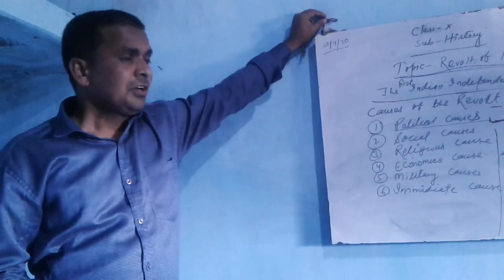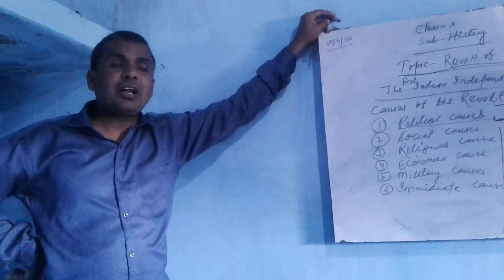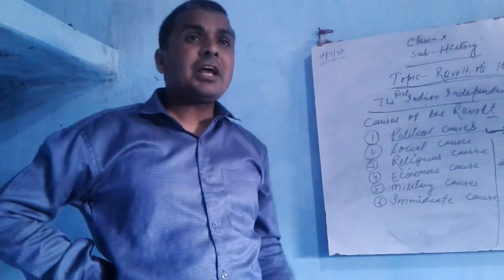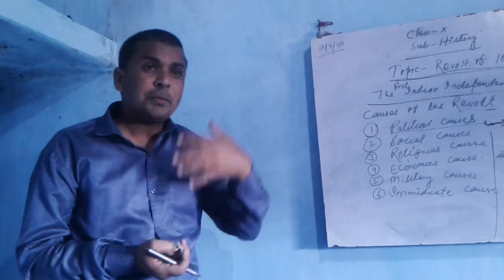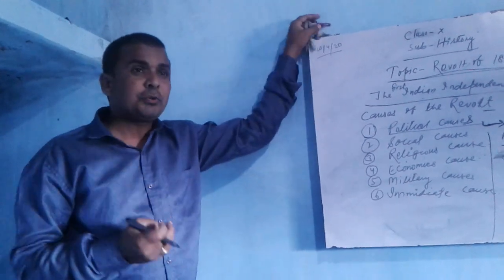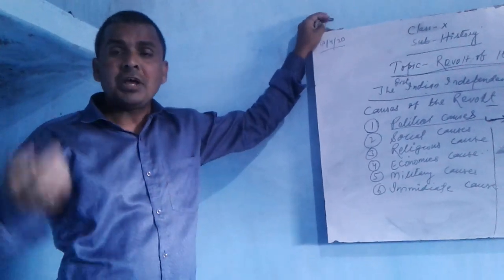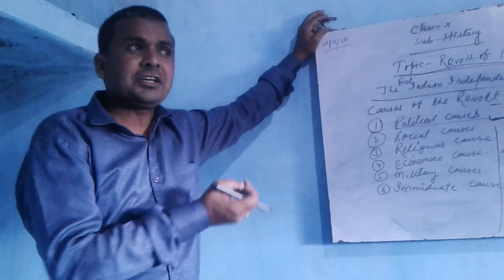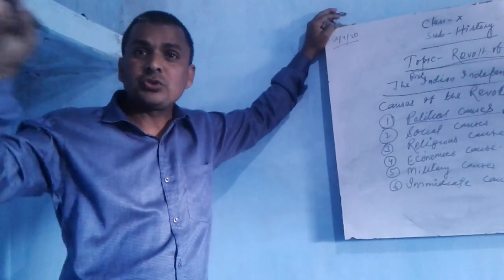Now we will discuss the natural heir. If the king did not have a child, no problem, he could adopt another child, but there were procedures. He had to take permission. Without taking permission, the British did not accept the natural heir.